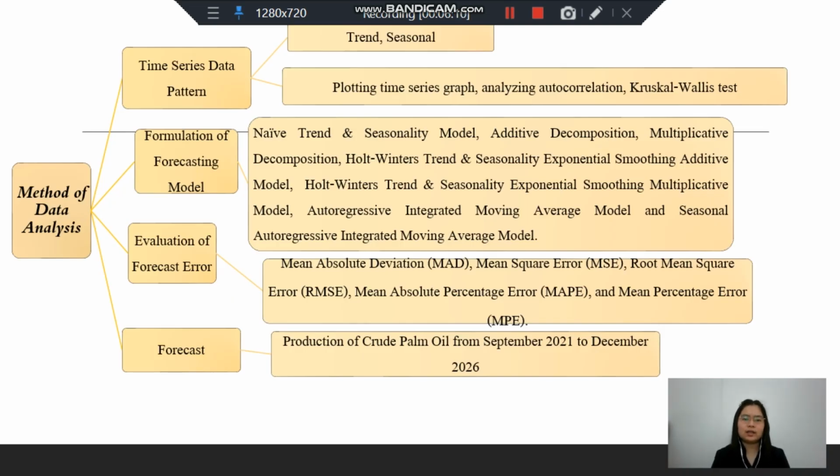Next, method of data analysis. The first step is to identify the time series data patterns such as trend and seasonal. The time series data pattern is identified by plotting time series graph, analyzing autocorrelation and Kruskal-Wallis stats.